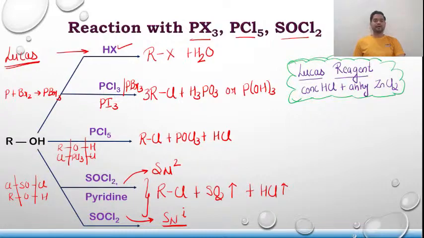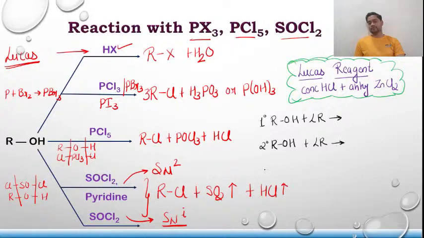Okay, so this is what a Lucas reagent is. And what is the importance of Lucas reagent? First of all, let me write the entire reactions first. So 1 degree alcohol plus Lucas reagent, then 2 degree alcohol plus Lucas reagent, and then 3 degree alcohol plus Lucas reagent.